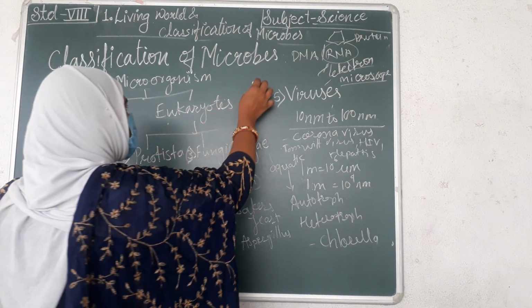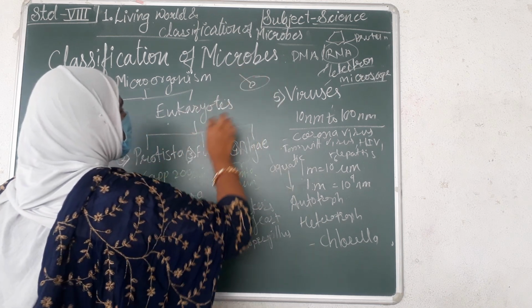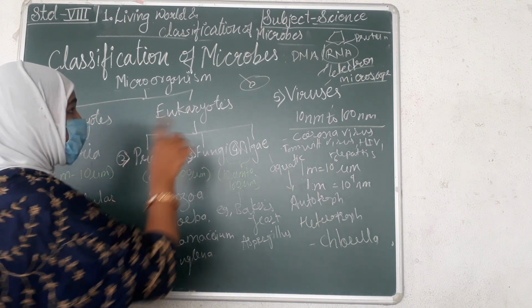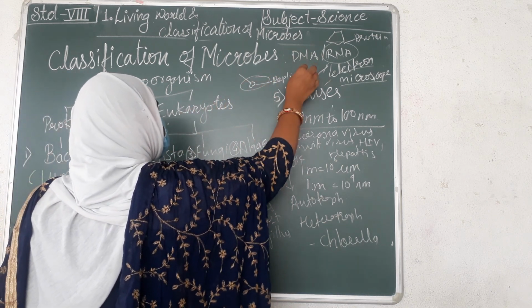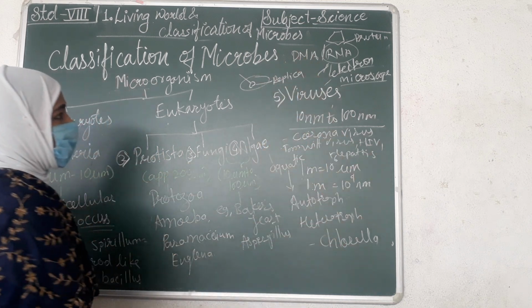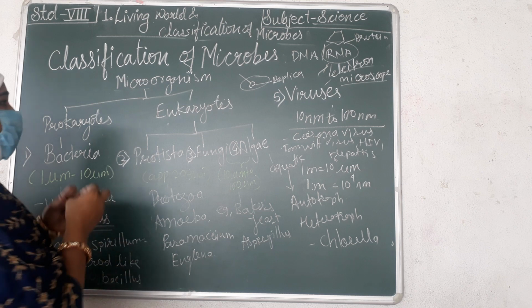Okay, what do they do? They infect one cell. They enter the cell. Okay, viruses, and what do they do? They produce their replica. As they produce the replica, what do they do then? They rupture the cell wall.